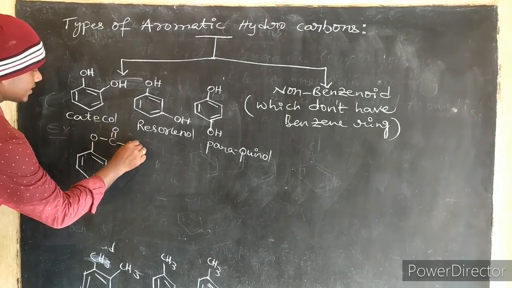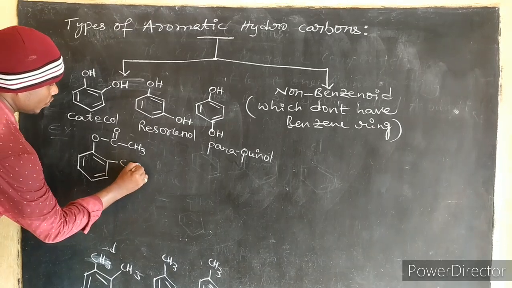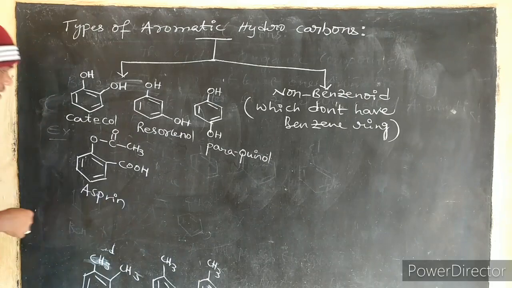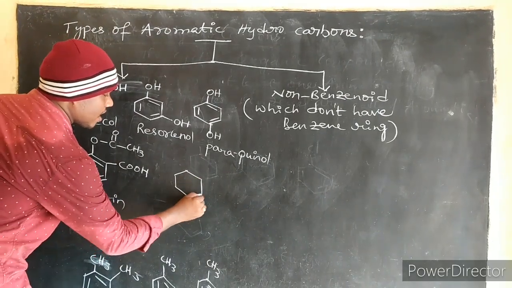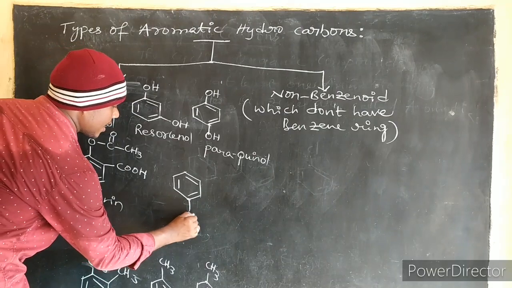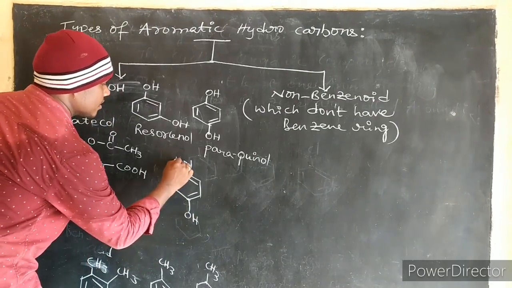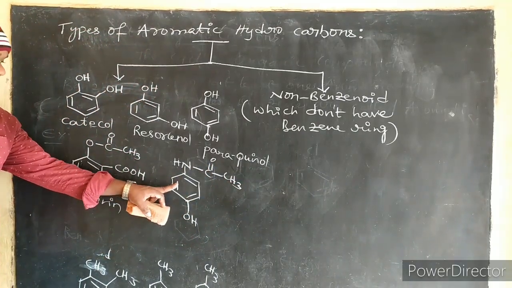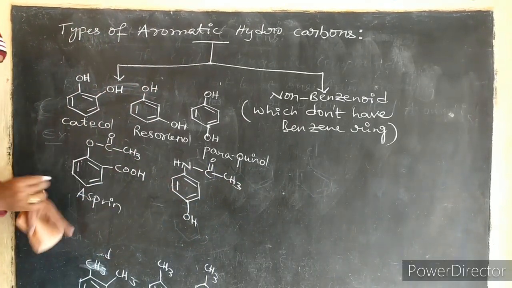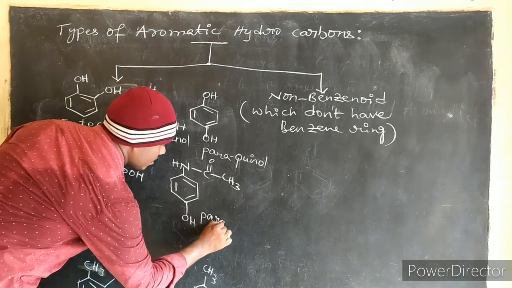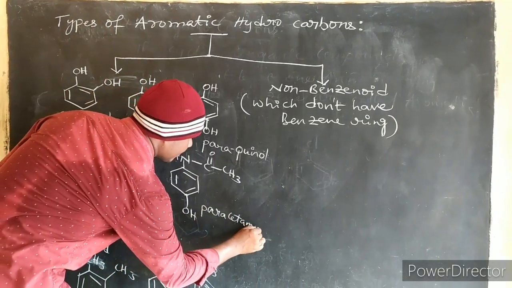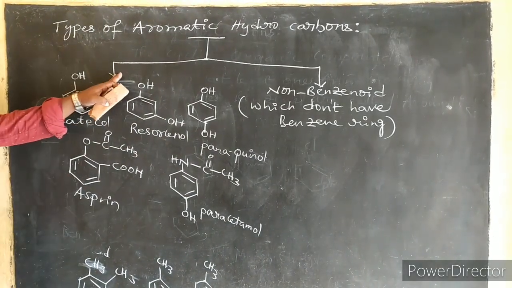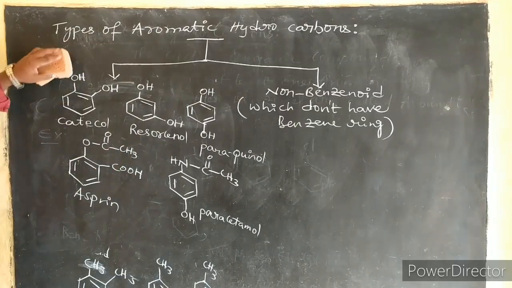Next, some other benzenoid molecules are also there. CO, CH3, COOH. What is this? Aspirin. And para-hydroxy acetanilide, NH, C double bond O, CH3. This is what? Paracetamol. Paracetamol structure, aspirin structure. So these are all considered under the best examples of benzenoid aromatic hydrocarbons. Correct?